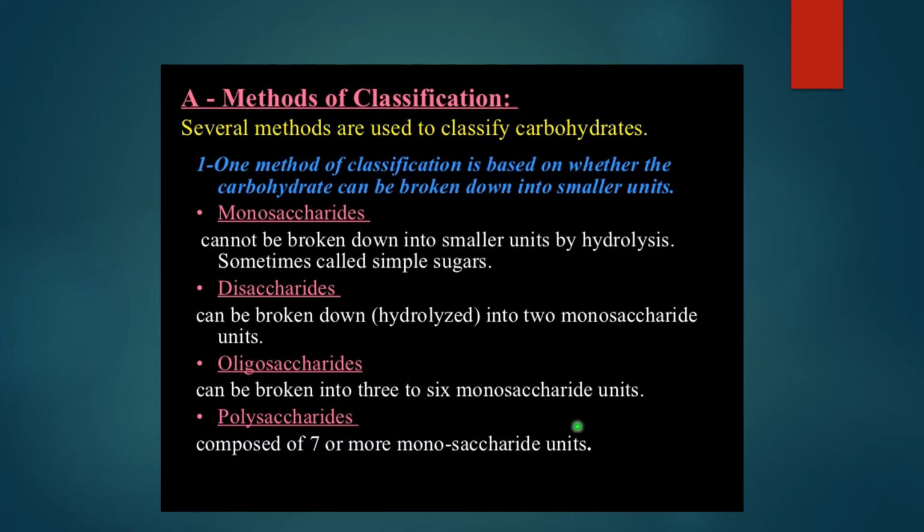Is a particular sugar undergoing hydrolysis? If it is not undergoing hydrolysis, that means it is a simpler sugar, that is the monosaccharide. If it gives rise to two monosaccharides, it is a disaccharide. And more than 2, that is 3, 4, 5, 6 up to 9, it is oligosaccharide. And more than 10, it is polysaccharide.